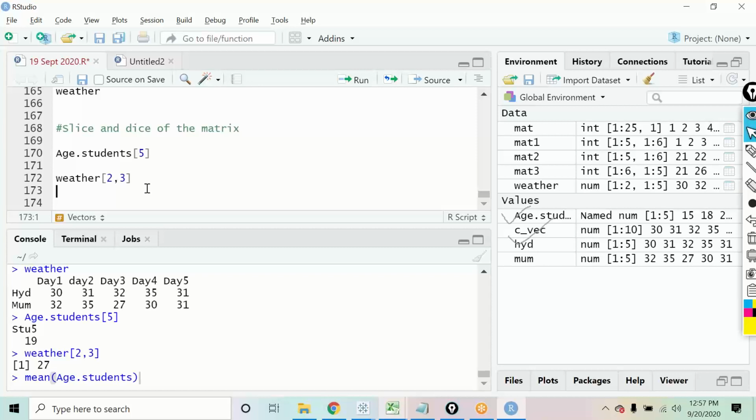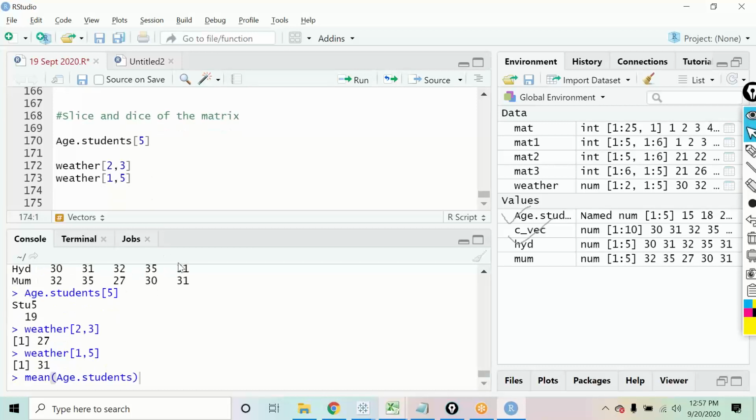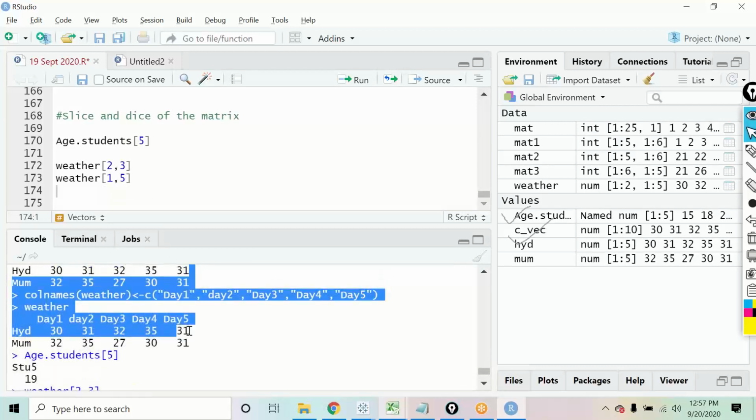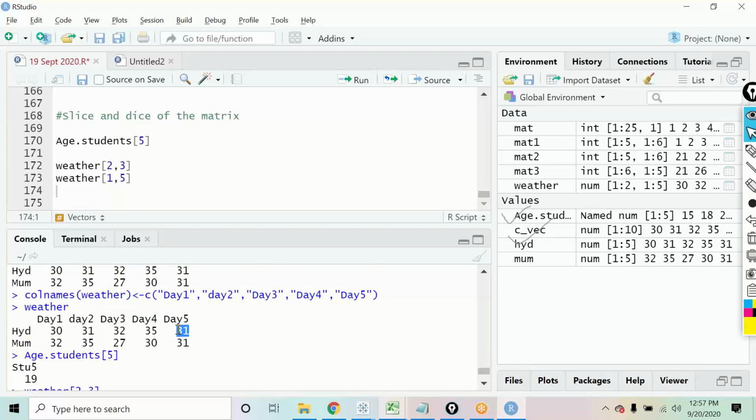Right, so I can see 27. I said I want to see the value in the second row, third column, and that was 27. Similarly, if I say I want to see the data in the first row and the fifth column, that will give me 31. So if you want to see a specific value, this is how you can pick up the number from a matrix.